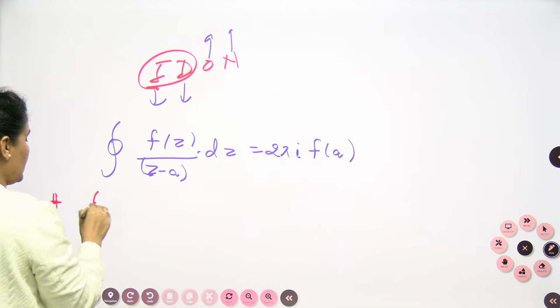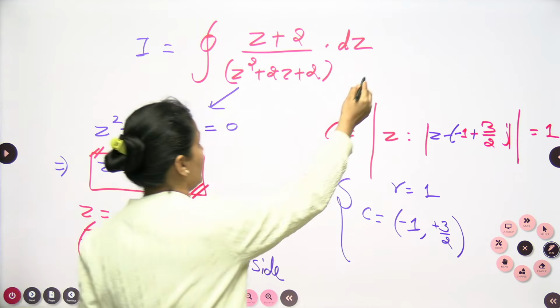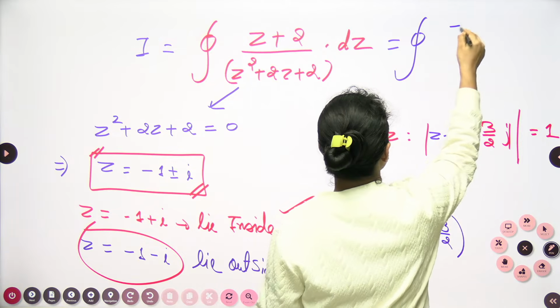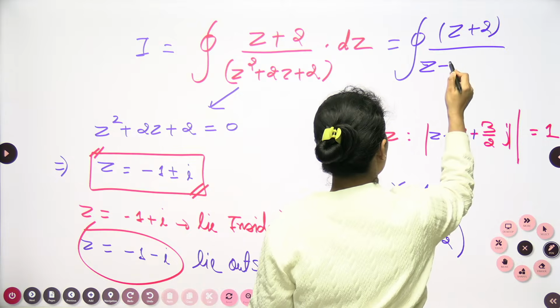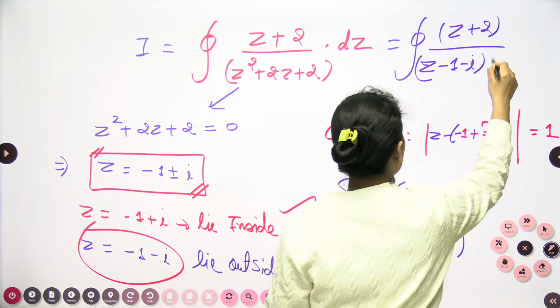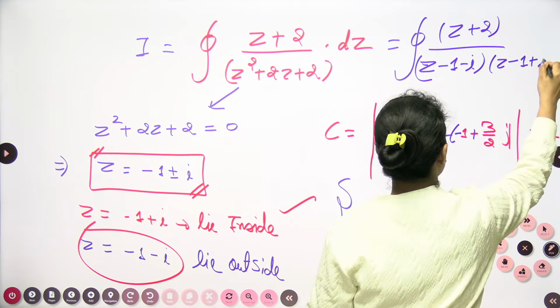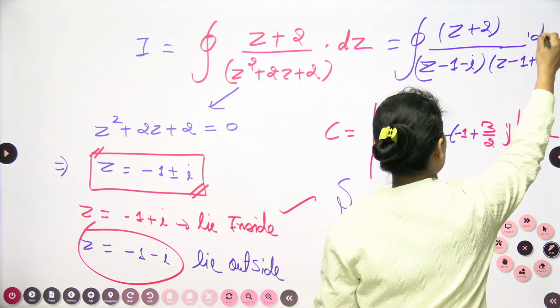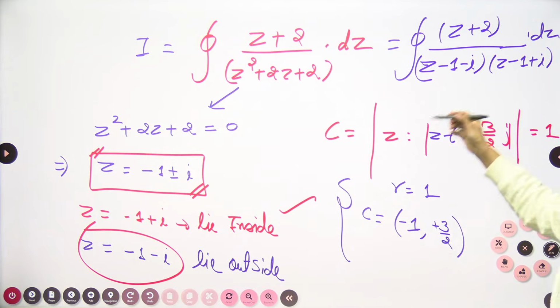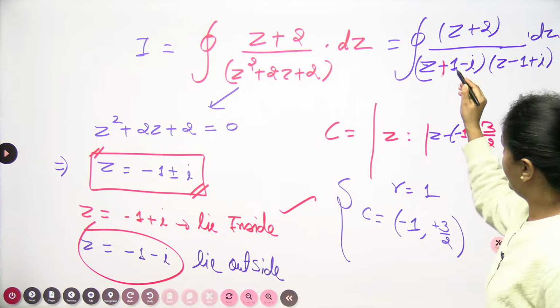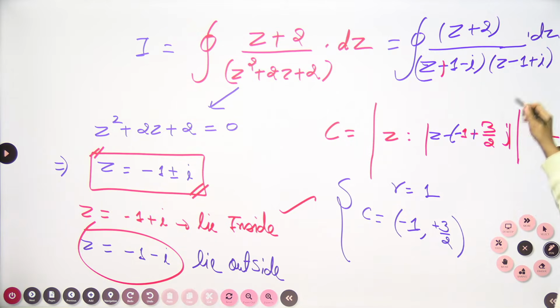The given function is (z plus 2) by (z minus 1 minus iota)(z minus 1 plus iota) dz. So I am having z minus 1 minus iota, z minus 1 plus iota, z plus 1 minus iota and z plus 1 plus iota. So we are having these two things here.